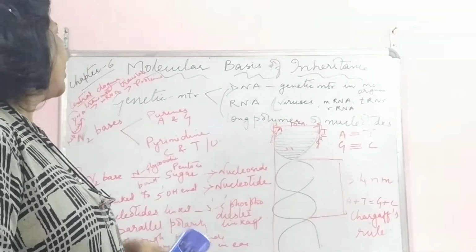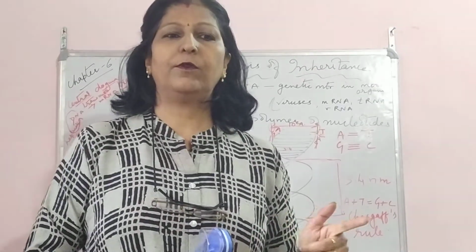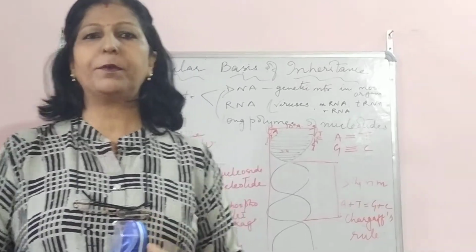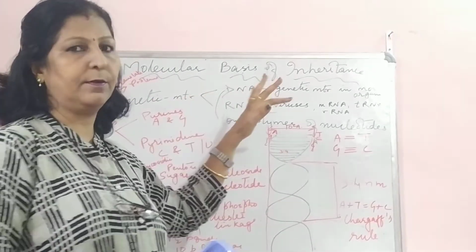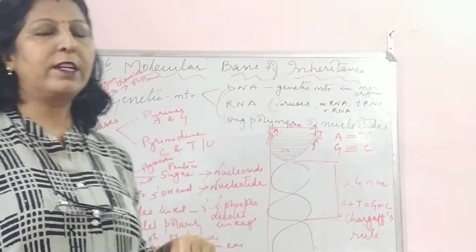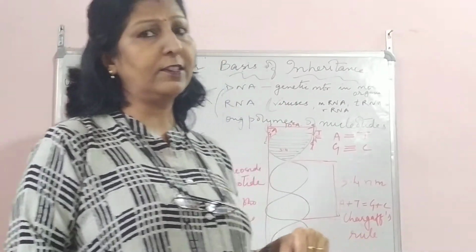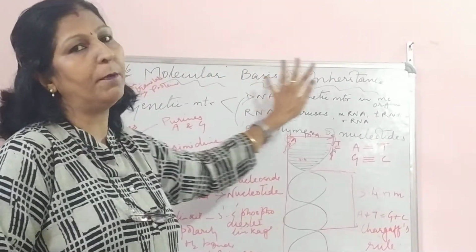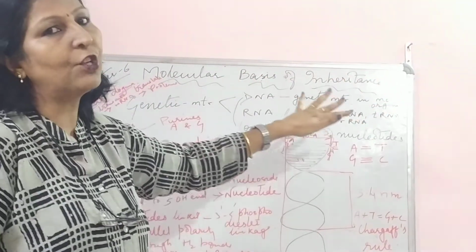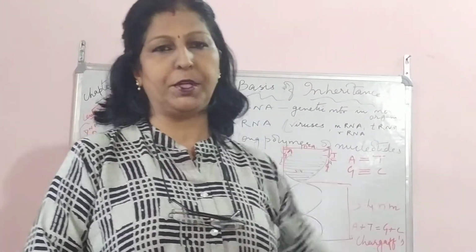So here today we are in chapter 6. We already did genetics, the first chapter, and genetics is the second unit. We've already started with the second unit, genetics, and this is the second chapter from genetics. That is chapter 6, molecular basis of inheritance. Again, children, a very important chapter.